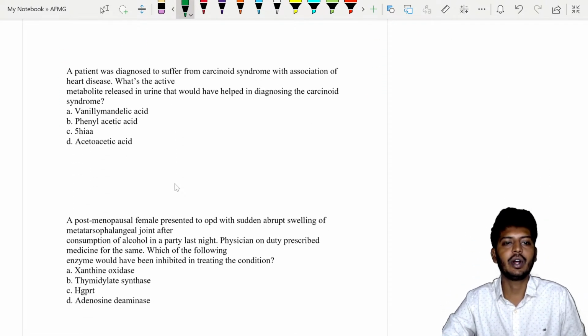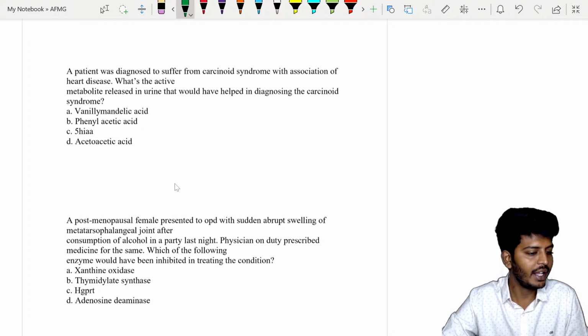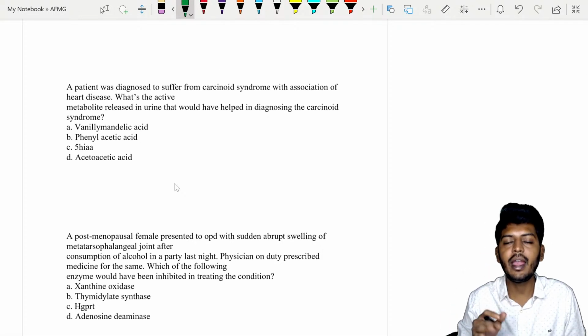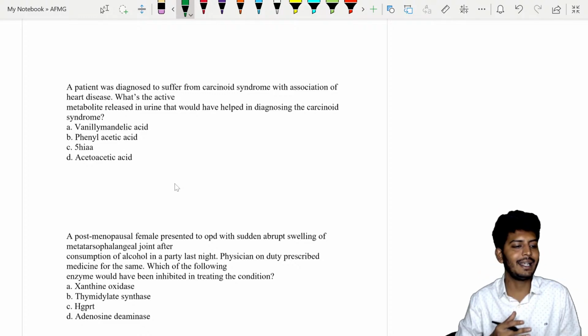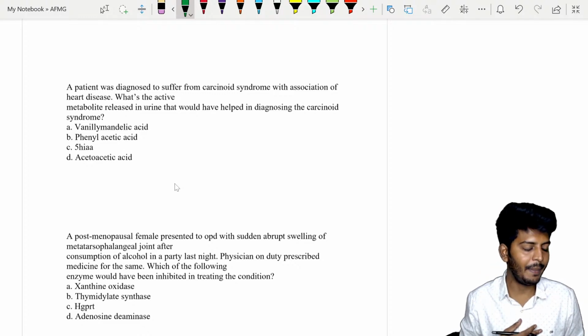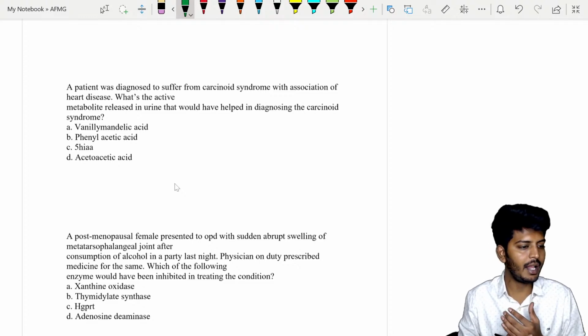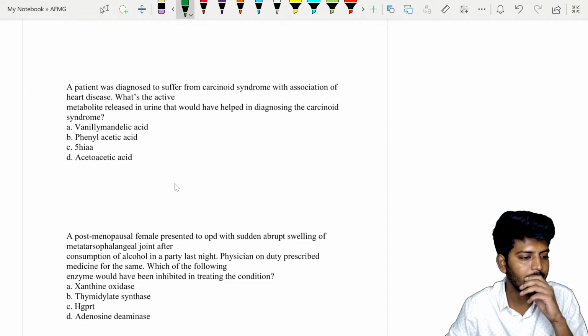A patient was diagnosed to suffer from carcinoid syndrome with association of heart disease. What is the active metabolite released in the urine that would have helped in diagnosing the carcinoid syndrome? Okay, you people have already solved previous year questions, so that is fine, but I want to teach you what exactly carcinoid syndrome is and what happens here. That is what I want to make you understand. Okay, so come on, tell me the answer, then we will go to the next discussion. Come on, tell me the answer first.